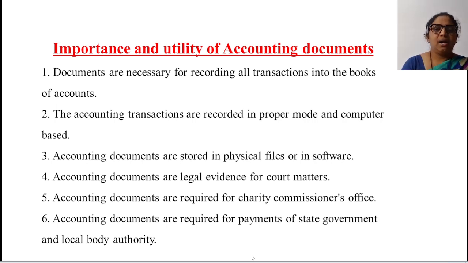Number 5 is accounting documents are required for the charity commissioner office. Number 6 is accounting documents are required for payment to the state government and local body authority. These 6 points were the importance and the utility of the accounting documents.